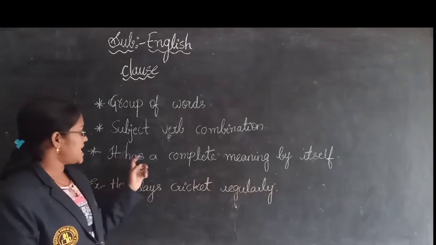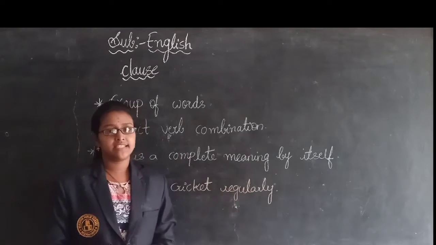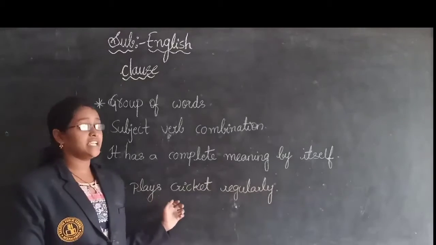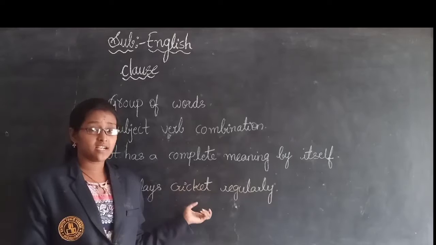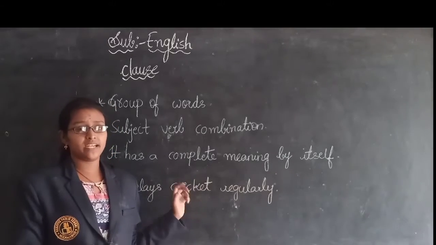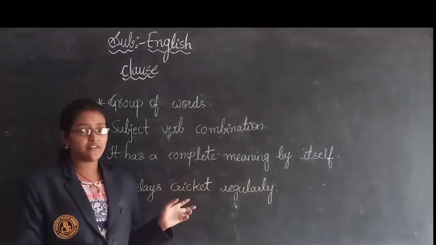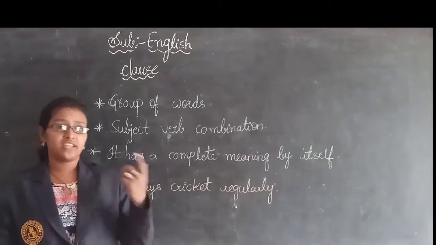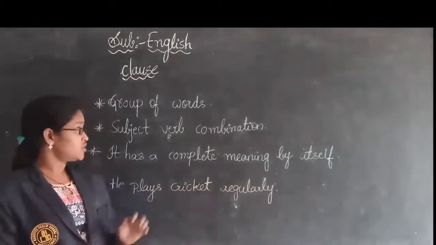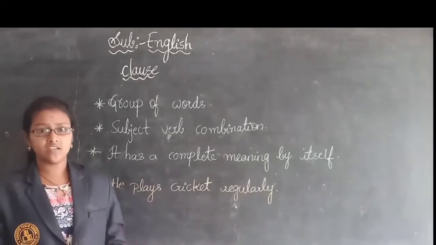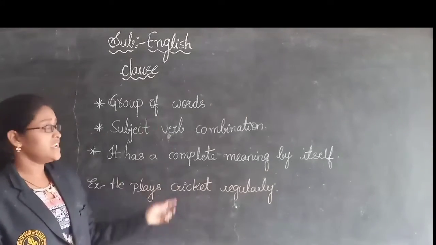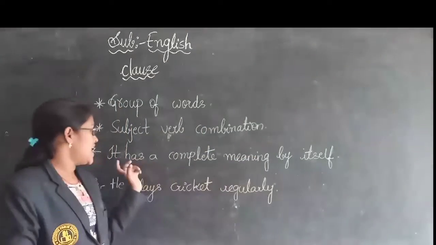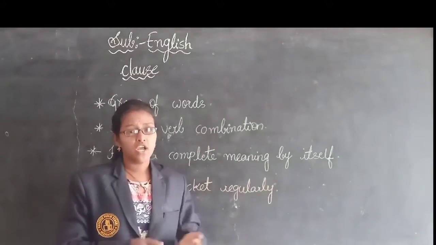And next, it has a complete meaning by itself. Whenever we write a clause, it has a complete meaning by itself. But a phrase doesn't have a meaning on its own. Only if you write it in a sentence will that phrase have a meaning. So there is a difference between phrase and clause. So clause means what, children? It has a group of words and a subject verb combination, and it has a complete meaning by itself.